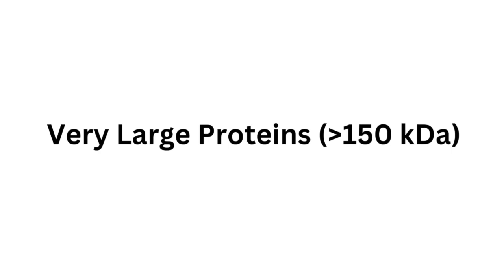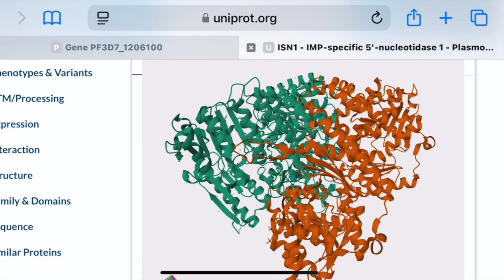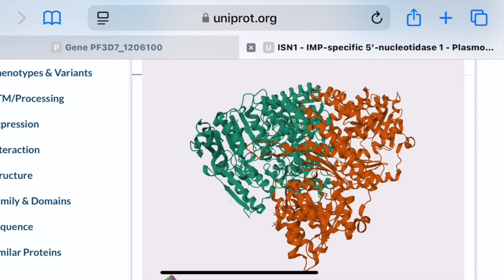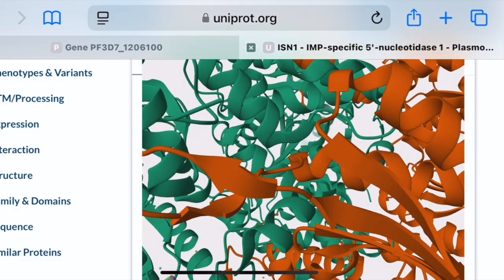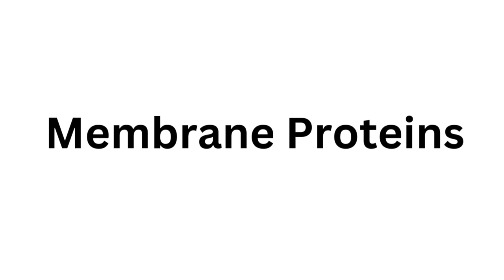Proteins that are considered very large are those that are greater than 150 kilodalton. These proteins are definitely not suitable for E. coli, again due to folding and solubility issues. In such cases, insect or mammalian expression systems are your preferred option. Systems like baculovirus expression vector system, BEVS, or CHO cells or HeLa cells may be a better option for such large proteins.